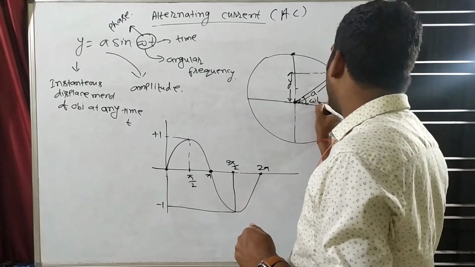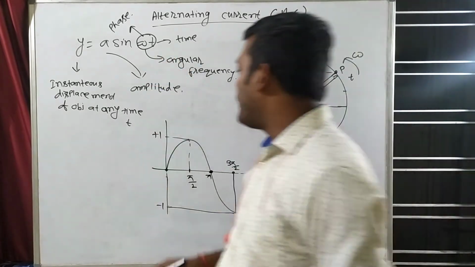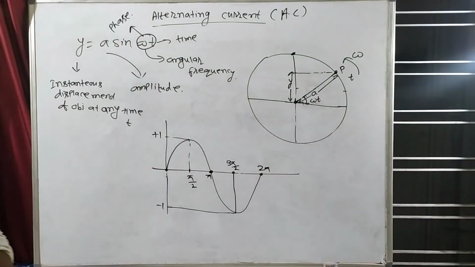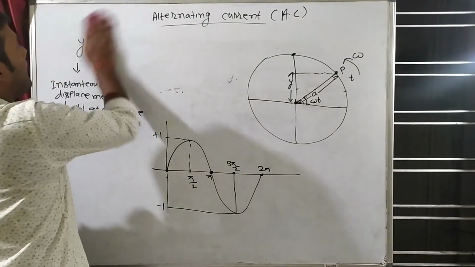This angle is omega t. This is known as phase. Like that, you can understand in this that suppose.